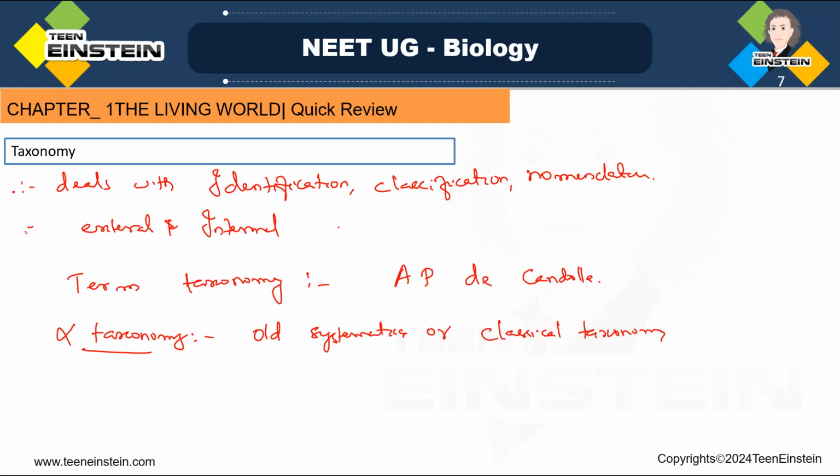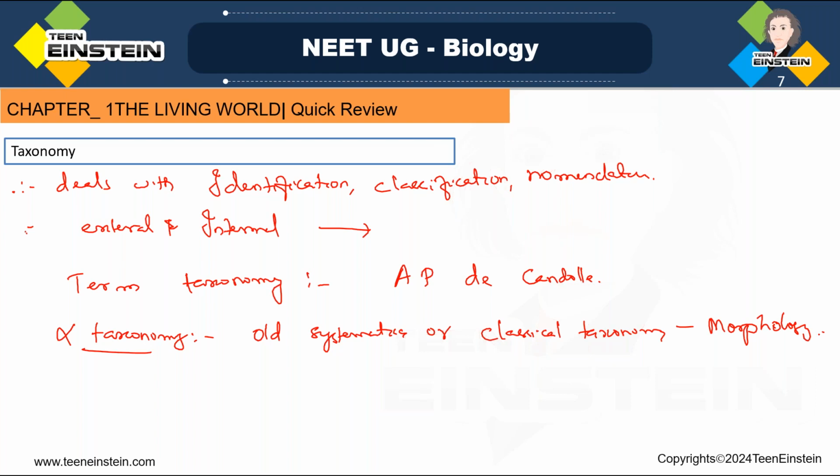In the new taxonomy we get external features, internal features, all details. But in alpha taxonomy, the old classical taxonomy, we get only the morphological traits. This classification was done based only on morphology.